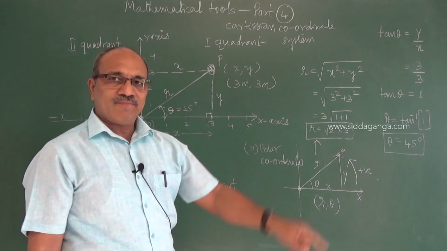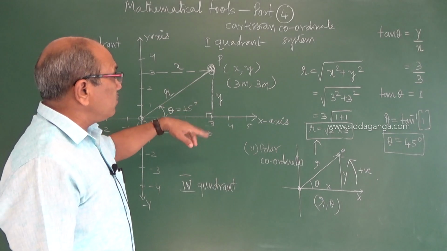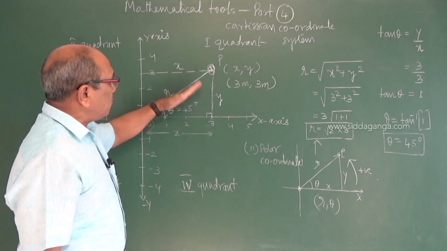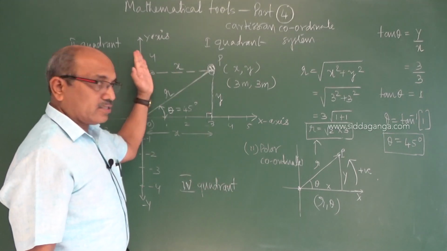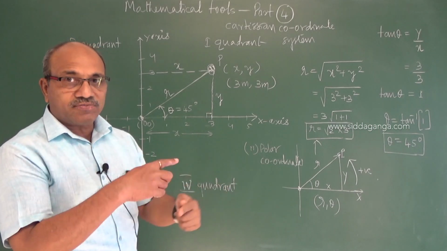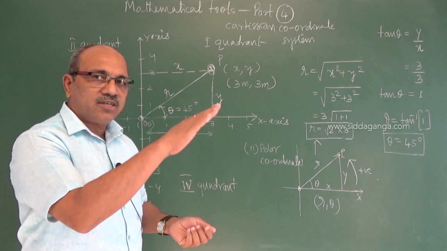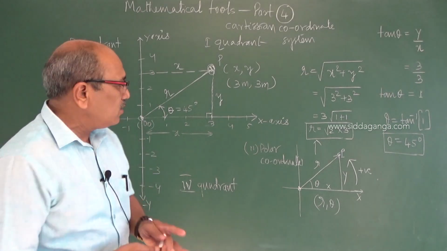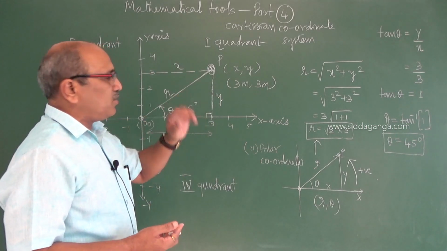The same point P has Cartesian coordinates 3 and 3. If I want to represent the same point in polar coordinates, the angle is theta, and with reference to this we measure positive values. If it is clockwise we take it as negative. Anti-clockwise and clockwise, I think you understand, because the needles of the clock move in the clockwise direction. If we move in the direction of the needle movement, it is clockwise. If we move opposite to the needle movement of the clock, it is called anti-clockwise. So moving opposite to that, anti-clockwise, it is taken as positive, 45 degrees.